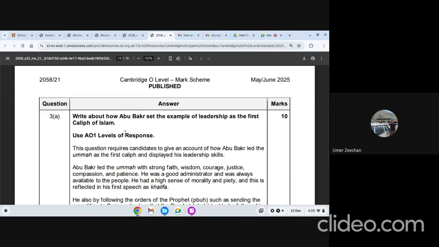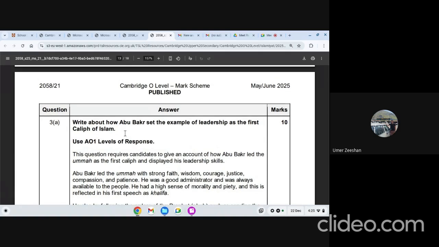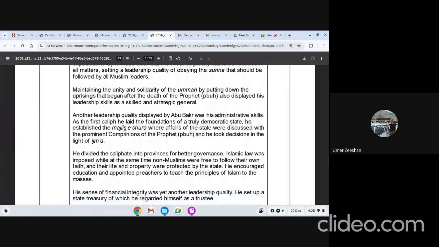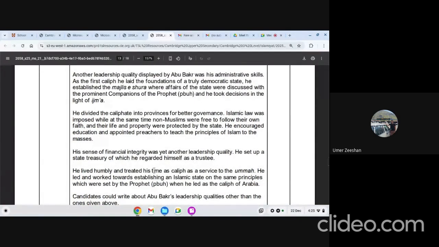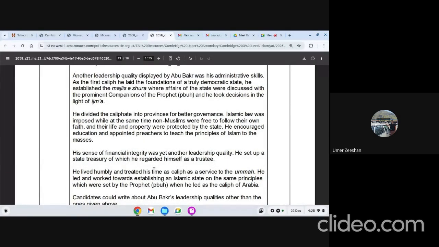Can we add the expeditions to Iraq and Syria? You can talk about expansion policies here, yes. I'm coming to that detail there. Expansion of Abu Bakr, whether to do it or not, we will discuss there. There is a paragraph about his expansion policy here. He also expanded the empire towards the Persian side and the Byzantine side, which is Syria, or you can say Iraq as well. So we will talk about that point there.